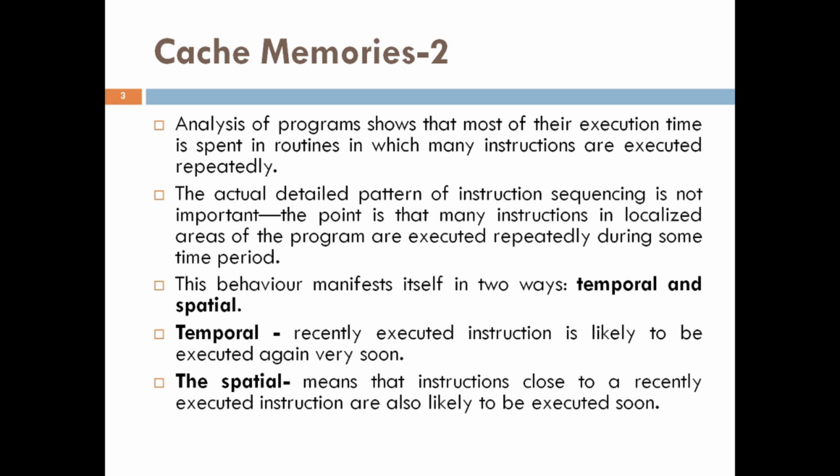And it is also known that there are two ways in which the locality of reference can occur. One is temporal and the other is spatial. So these two ways define the behavior of the locality of reference.